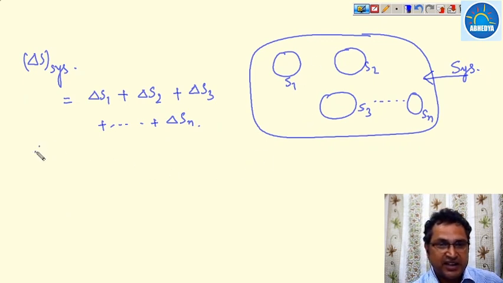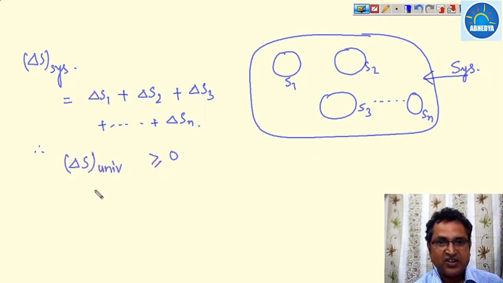So similarly, for a universe, where the system and surroundings are there, delta S universe is always greater than or equal to 0, and the universe comprises of the system and surroundings. That's why delta S system plus delta S surrounding is always greater than or equal to 0.